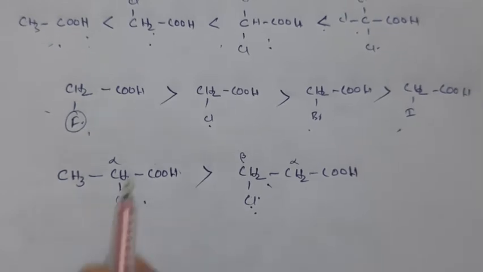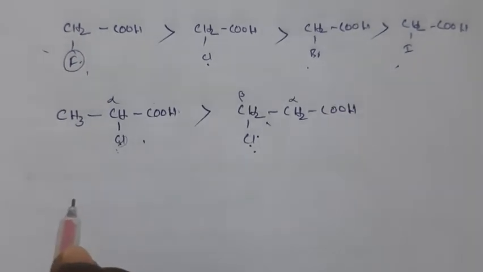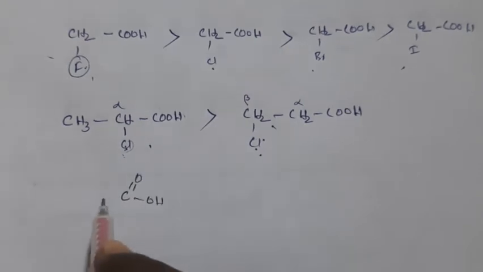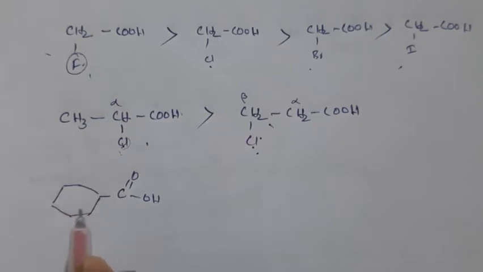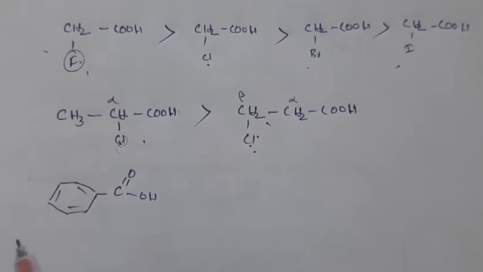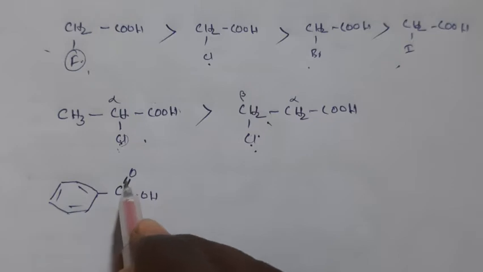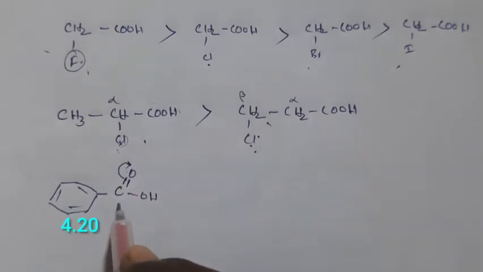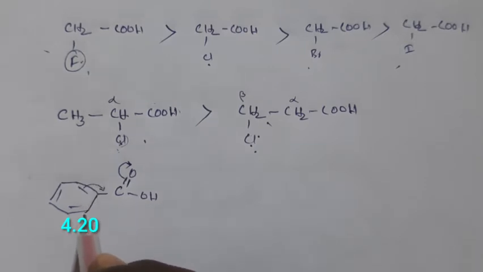Now if you compare aromatic compounds, suppose here benzoic acid is there, the C double bond O, OH is there, and towards this carbon you have a benzene ring. You know very well that if this bond goes towards this side, the carbon may get a positive charge, and the benzene gives electrons towards this side.